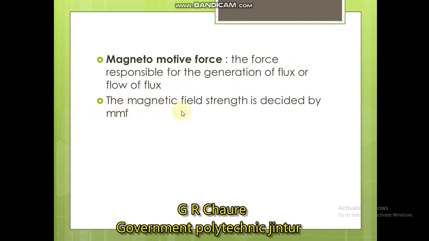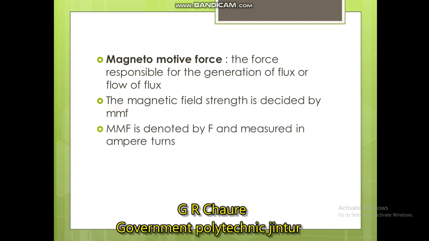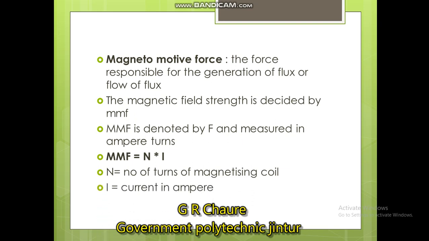It is denoted by capital F and measured in ampere turns. So MMF is equal to N into I, number of turns into the current, where N is the number of turns of the magnetizing coil, and I is the current in amperes.